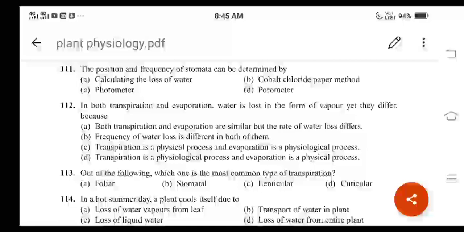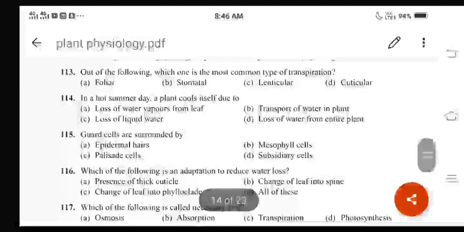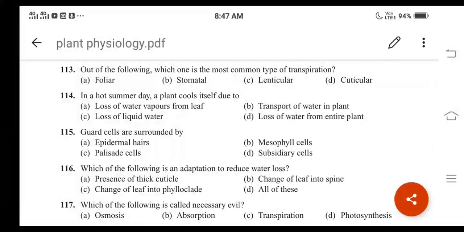Then let us move on to the next question, question number 113, right? Out of the following, which one is the most common type of transpiration, right? What are those? Foliar, then stomatal, then lenticular, then cuticular, right? And remember, for 113, option B becomes the correct answer. Out of the following, which one is the most common type of transpiration?